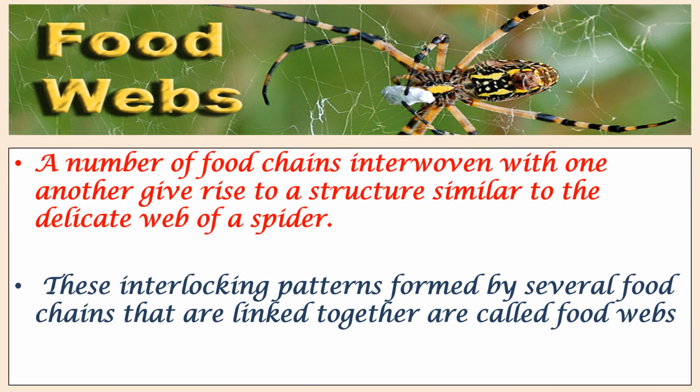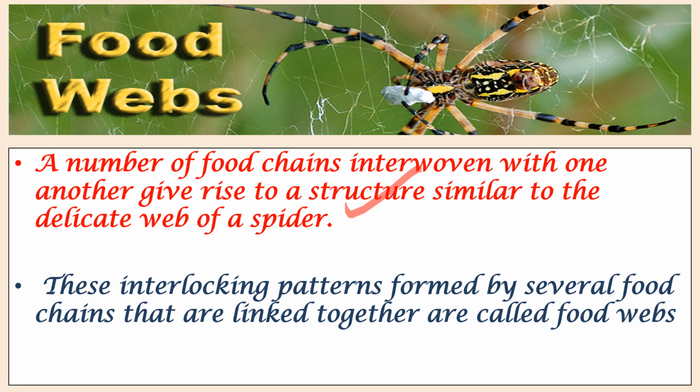Food webs. Food web consists of multiple interlinked food chains, creating a network of feeding relationships within an ecosystem. So a food web demonstrates how various food chains are interconnected. For example, a single plant might be eaten by multiple herbivores, which in turn might be eaten by different predators.